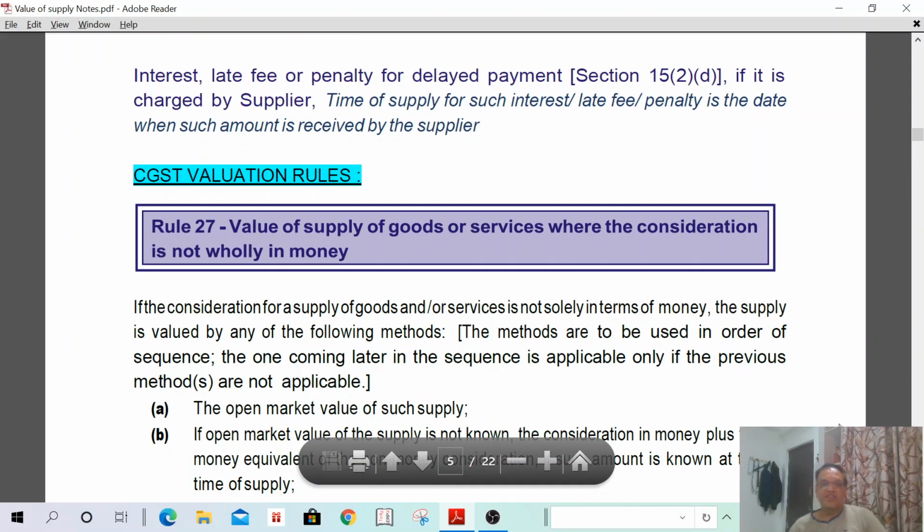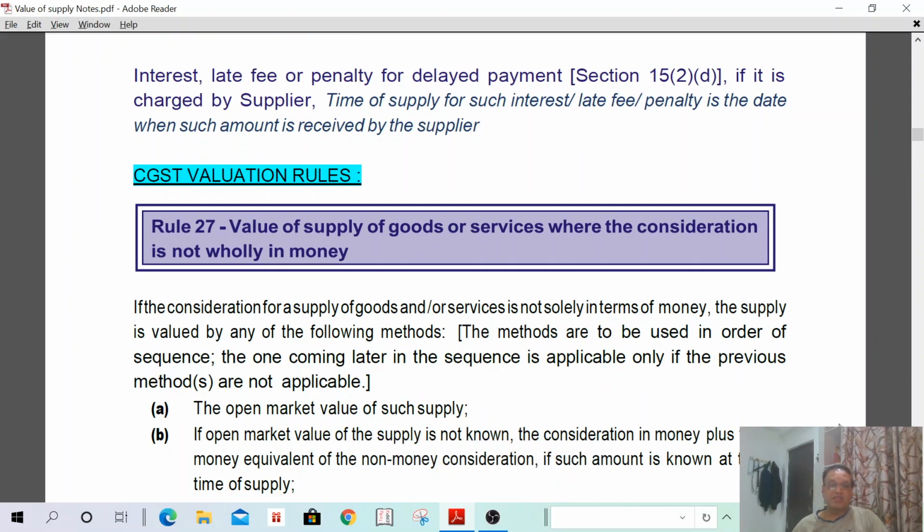Interest, late fee or penalty for delayed payment, if it is charged by the supplier: the time of supply for such interest, late fee, penalty is the date when such amount is received by the supplier. What is the time of supply?